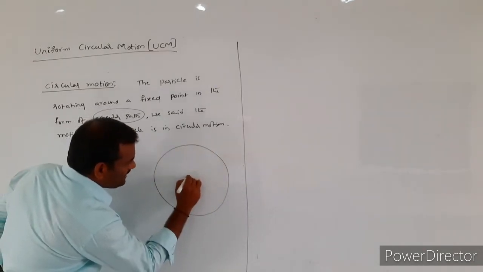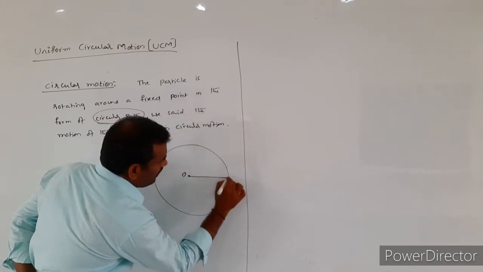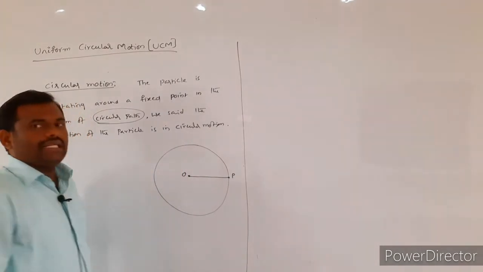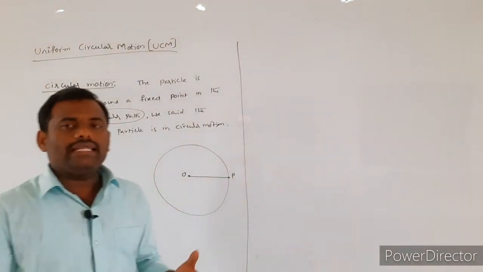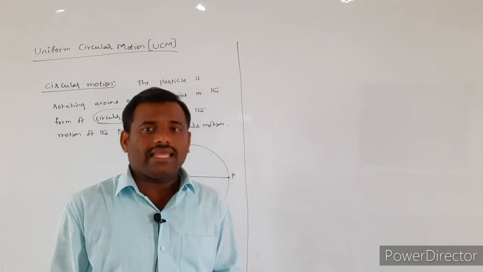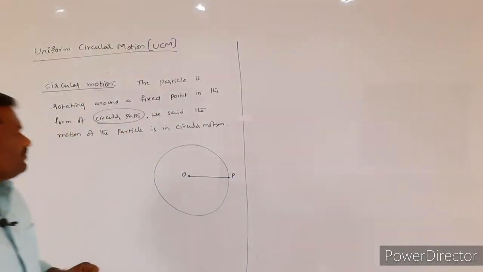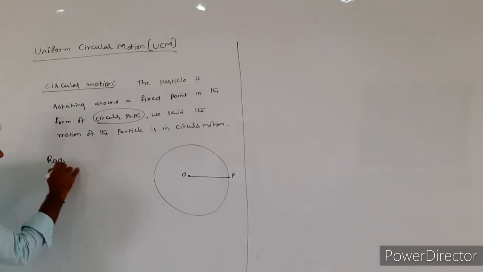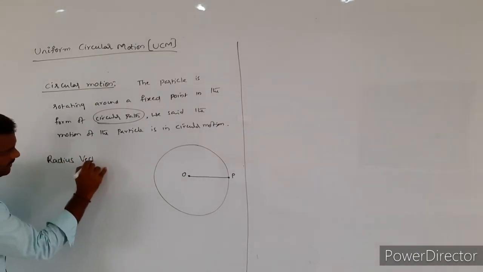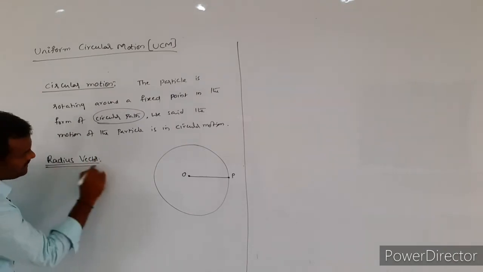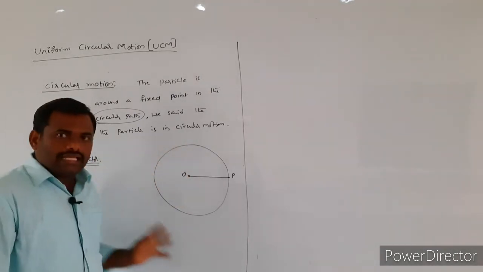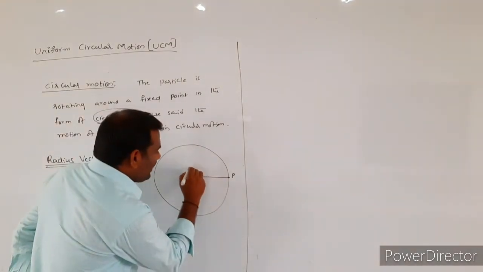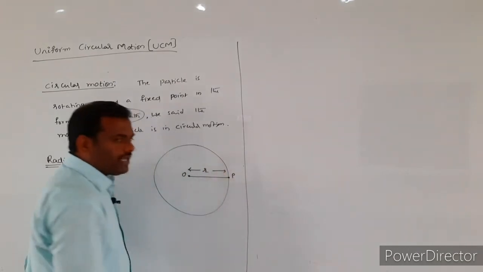So here we are assuming that a particle is revolving. I am assuming that P is a particle. O is the fixed point of the circular path. This fixed point is also nothing but the center of the circle. Now, I want to define one more definition: radius vector. In mathematics, if a circle is given, we measure the radius from here to here.